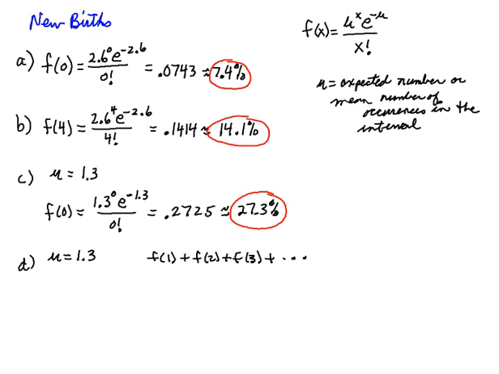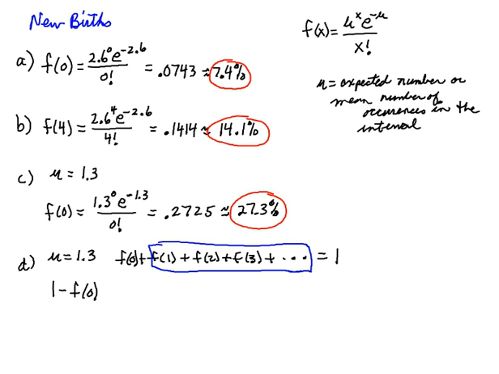Now, the other possibility is no births, so if I would add these all up, this would equal 1. So to get at least 1, I'm going to take 1 subtract f of 0.